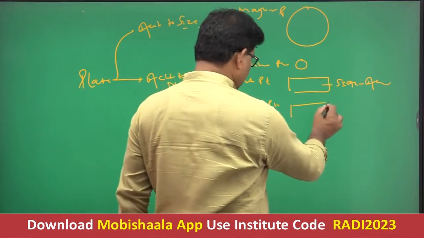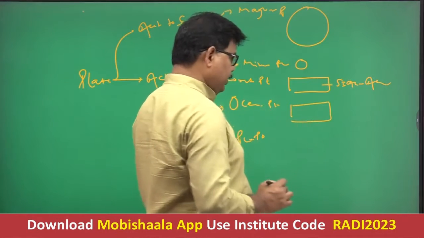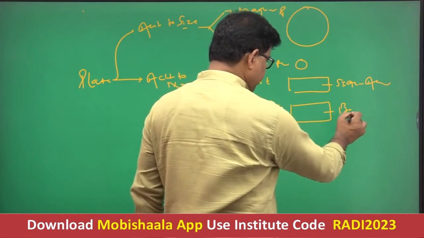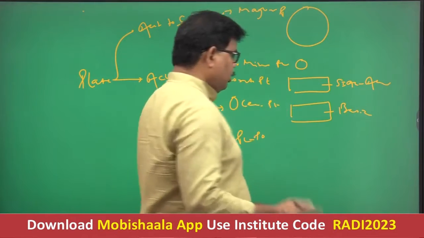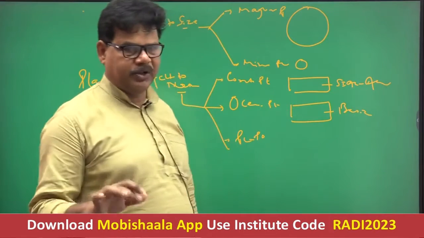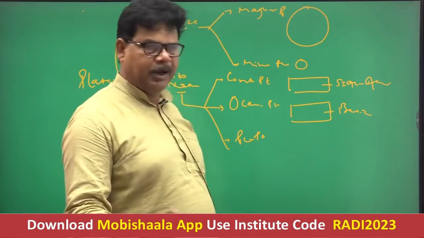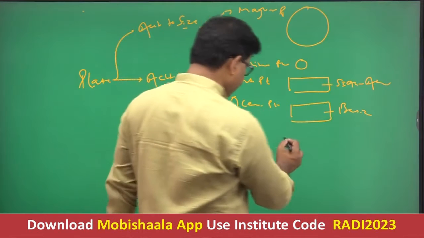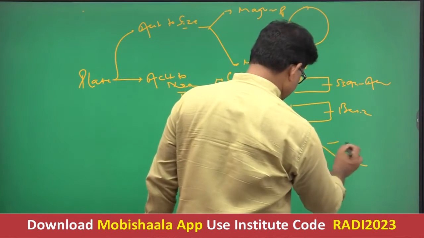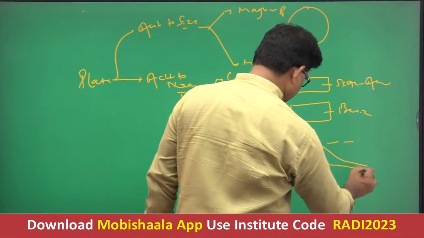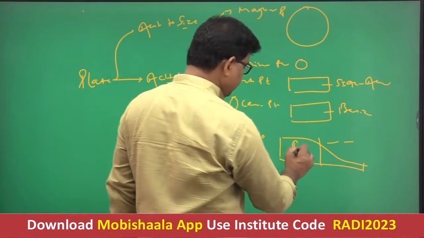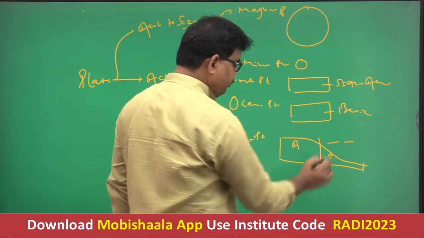Again, the upper part of the oceanic plate is basic in character. Continental plates are acidic, oceanic plates are basic, but if the plate is partially continental and partially oceanic, then this part will be continental and acidic, and this part will be basic in character.